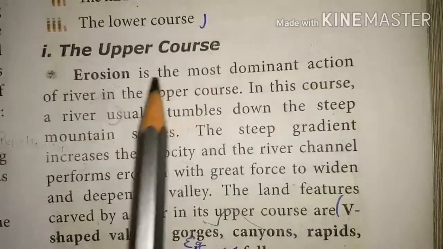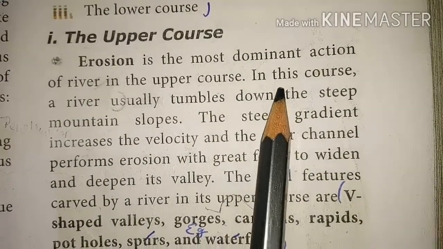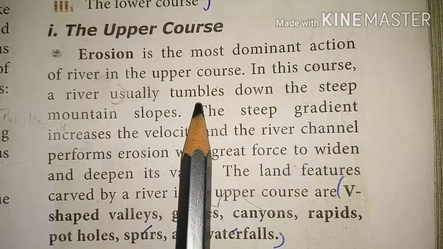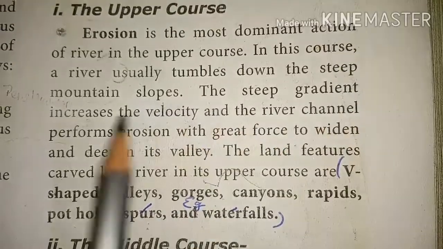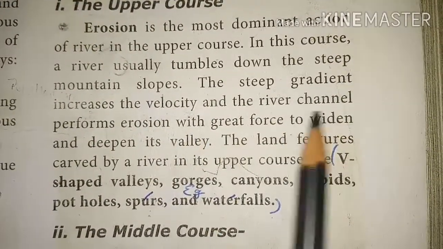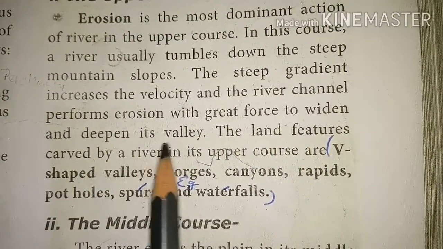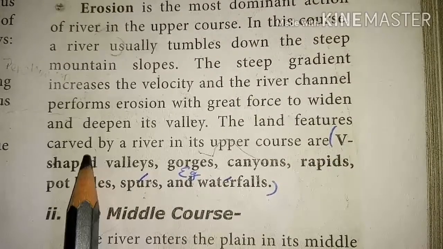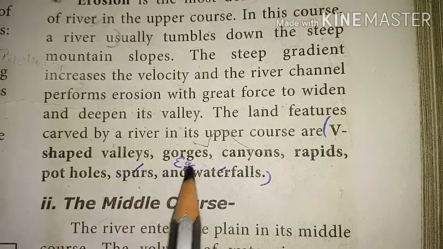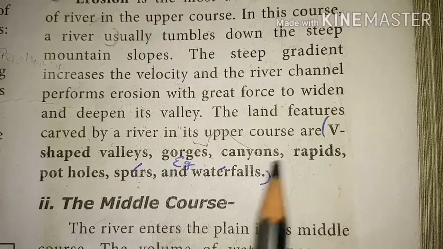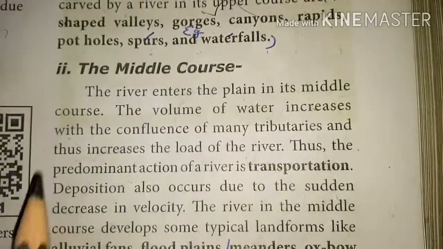Let us see upper course. Erosion is the most dominant action of a river in the upper course. In this course, a river usually tumbles down the steep mountain slopes. The steep gradient increases the velocity, and the river channel performs erosion with great force to widen and deepen its valley. The land features carved by a river in its upper course are V-shaped valleys, gorges, canyons, rapids, potholes, spurs, and waterfalls.